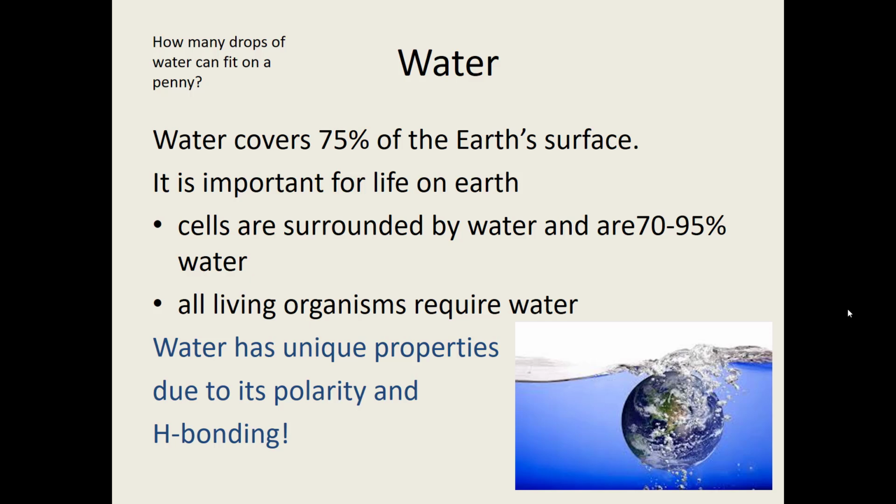In this goal, we're going to be looking at water and its unique properties. Water covers 75% of the Earth's surface and is very important to all life on Earth. Our own cells are mostly made of water. Water has very unique properties because of its polarity and also its hydrogen bonding.